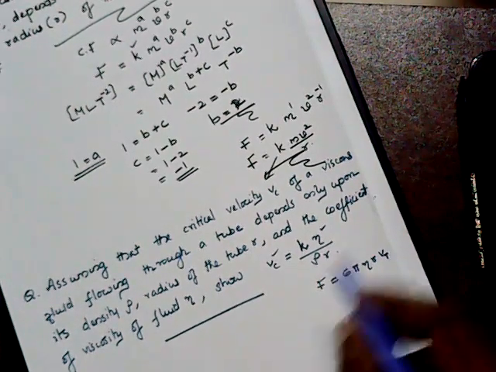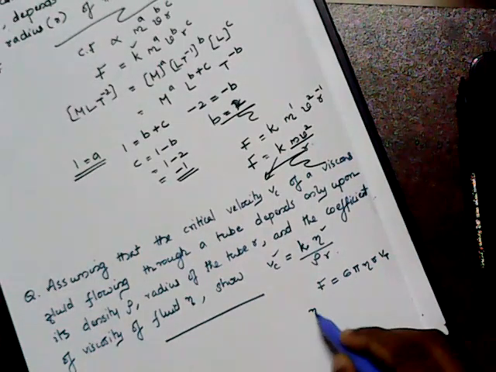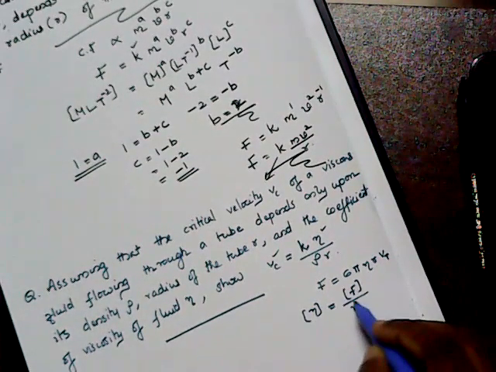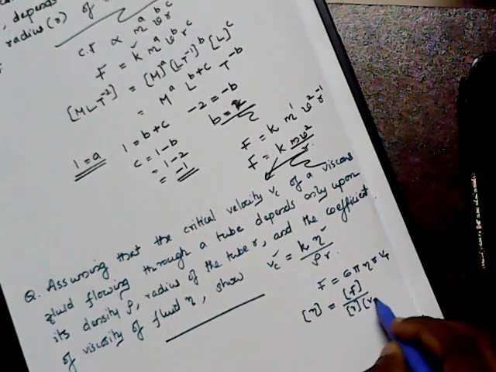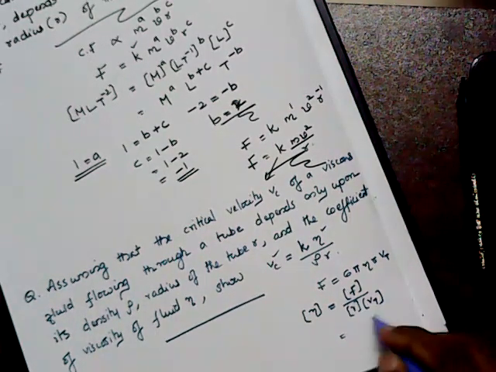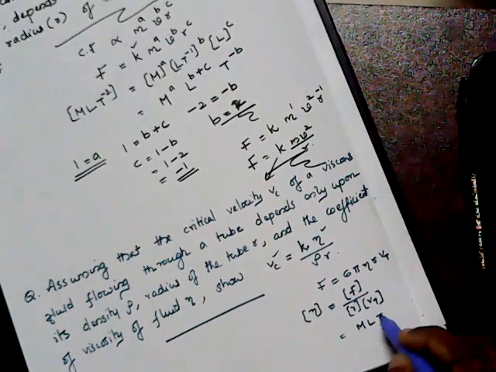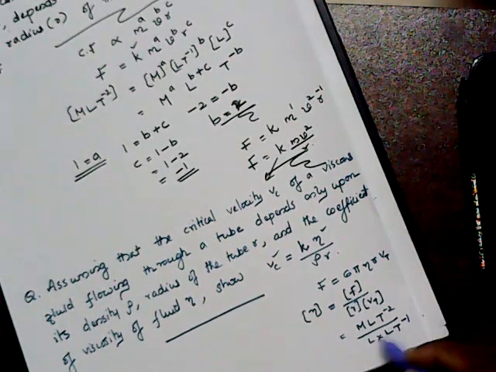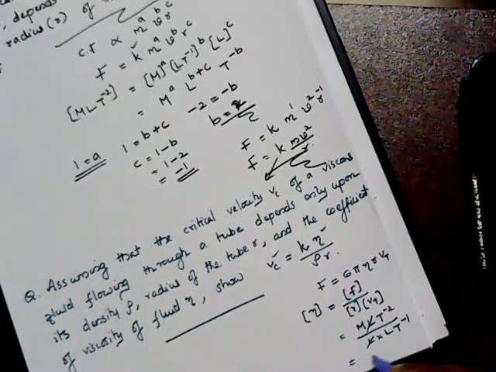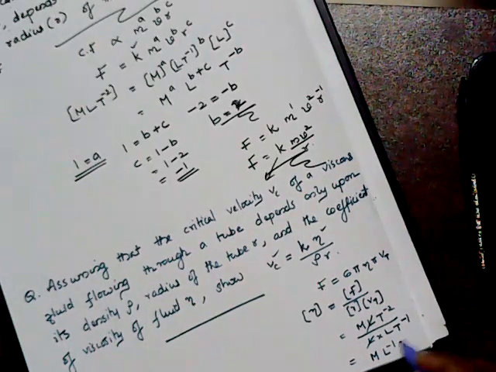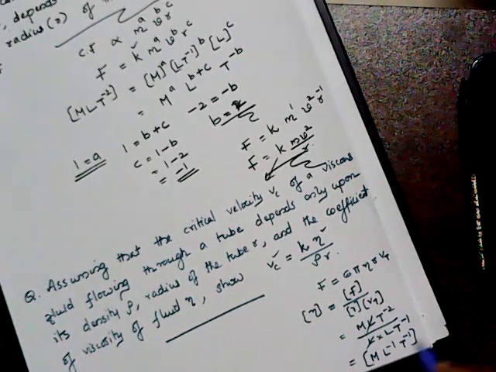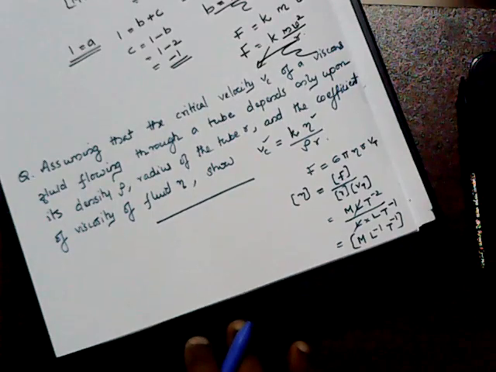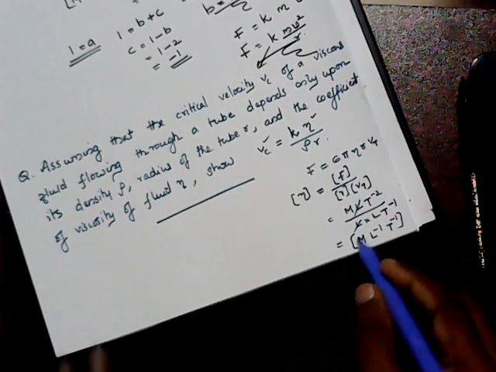There v is called the terminal velocity. Based on that, the dimension of eta is equal to the dimension of F divided by the dimension of r into the dimension of velocity. So that is equal to M L T raised to minus 2 by L into L T raised to minus 1. So you get M L raised to minus 1 T raised to minus 1. So a very important concept. If you know that, then you can easily derive the relation.